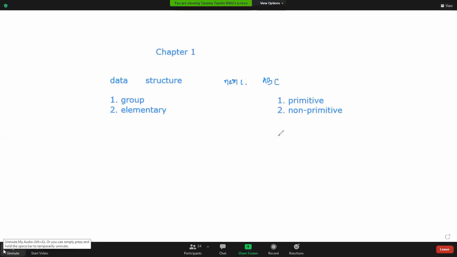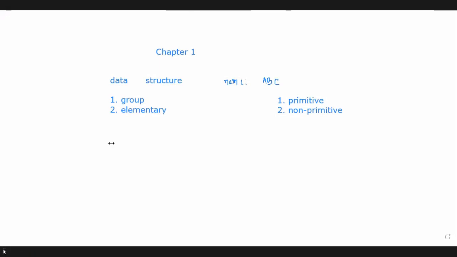Ma'am, can you repeat the non-primitive? Yeah. So what is a data type? Whenever we are using some variable in a program, why do we use a variable? For storing the data, right? At the time of variable declaration, we have to mention what type of data that variable can store.